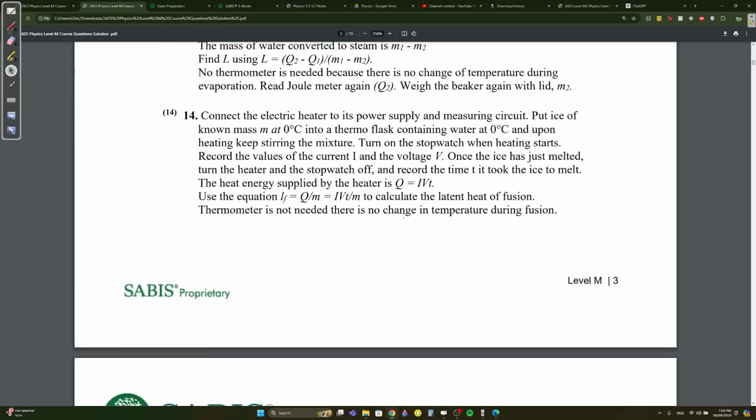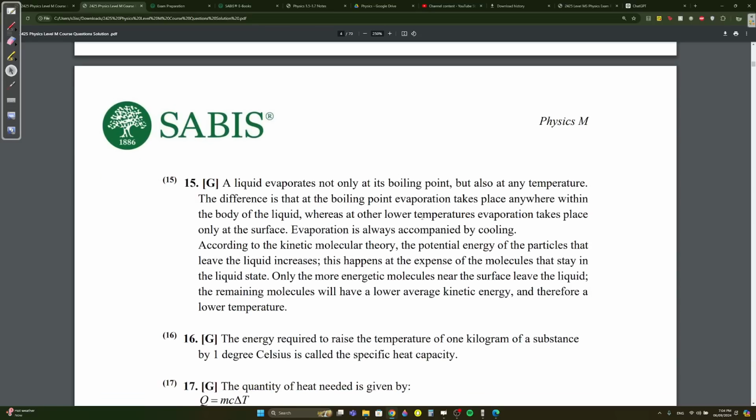What is evaporation? Let's describe evaporation. A liquid evaporates not only at its boiling point but also at any temperature. This could be the first multiple choice answer. The difference is that at the boiling point, evaporation takes place anywhere within the body of the liquid, whereas at lower temperatures, it only takes place at the surface. These could all be answers to multiple choice. Evaporation is always accompanied by cooling. When something evaporates, it cools down the body.